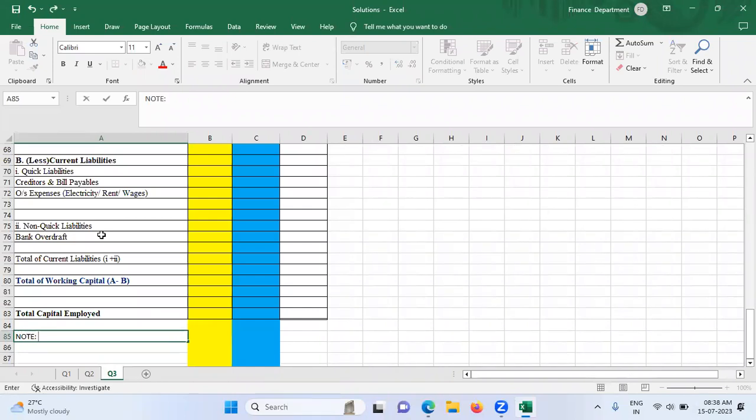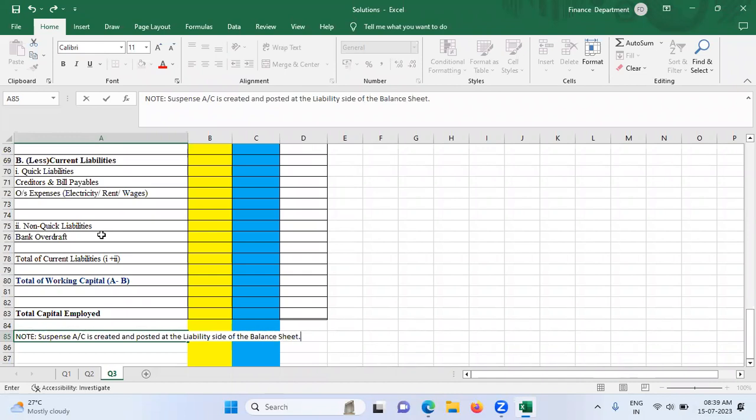And what am I writing? Suspense account is created and posted at the liability side of the balance sheet.